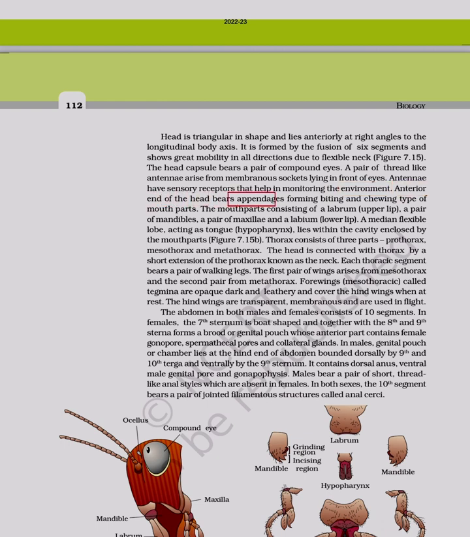Anterior end of the head bears appendages forming biting and chewing type of mouth parts. The mouth parts consist of a labrum, upper lip, a pair of mandibles, a pair of maxillae and a labium, lower lip. A median flexible lobe acts as tongue, the hypopharynx.